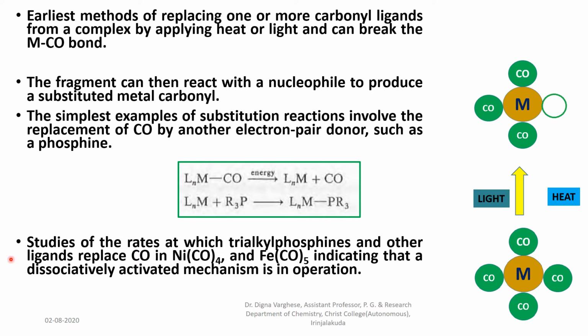Studies of the rates at which trialkyl phosphines and other ligands replace carbonyl in nickel tetracarbonyl and iron pentacarbonyl indicate that a dissociatively activated mechanism is in operation.